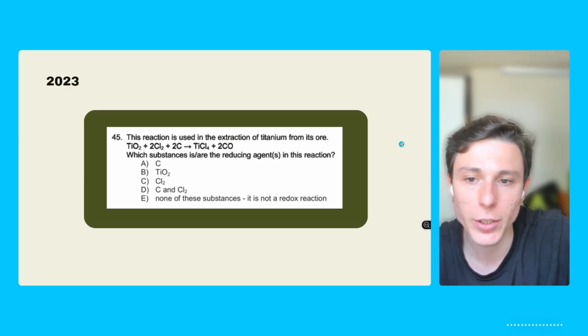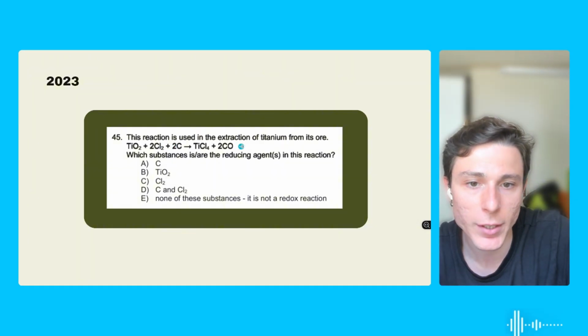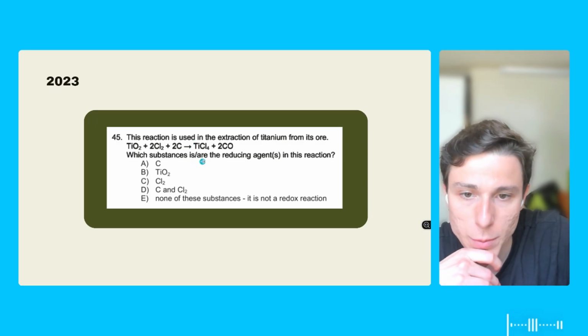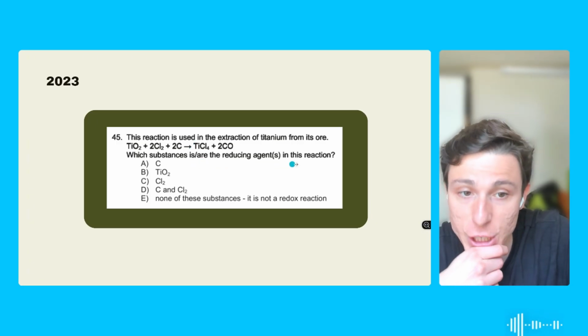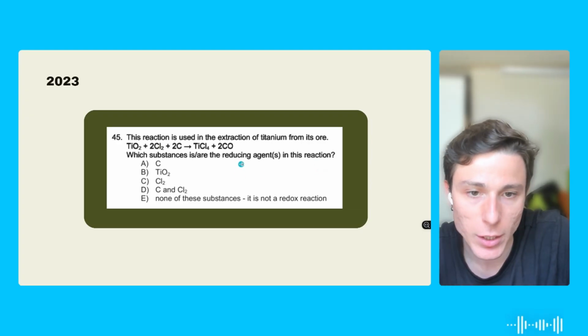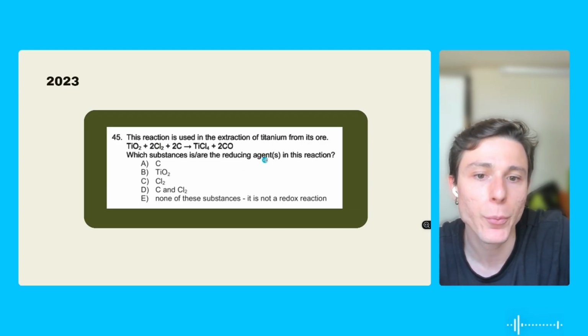Okay, so this other question here is very similar to the other one, but it's quicker than the previous one. We have question 45 saying that this reaction is used in the extraction of titanium from its ore. So we have this equation line here. Which substance is or are the reducing agent in the reaction? Once again, talking about the reducing agent, we want to identify the one that is oxidizing.